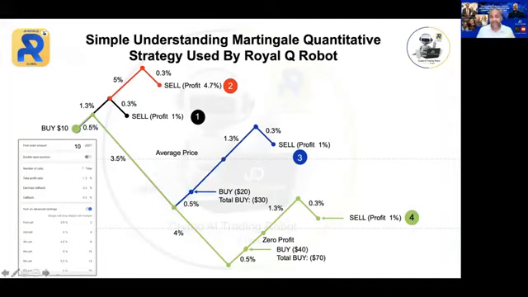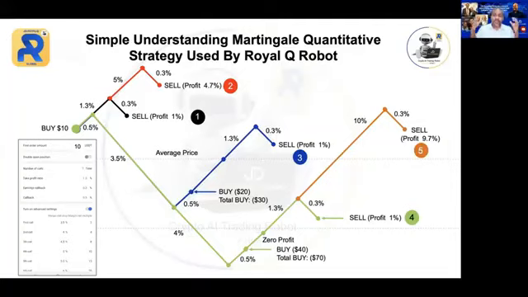Now just imagine if the market goes back all the way to the original open price that you opened earlier, by 10%, and it calls back 0.3. Now look at your profit. That will be 9.7% profit of the $70. Can you just imagine the magnitude of profit that you're going to make? Can you see that? So that is the reason why you can see the martingale quantitative strategy is actually a foolproof strategy. That's the reason why there is no liquidation here.